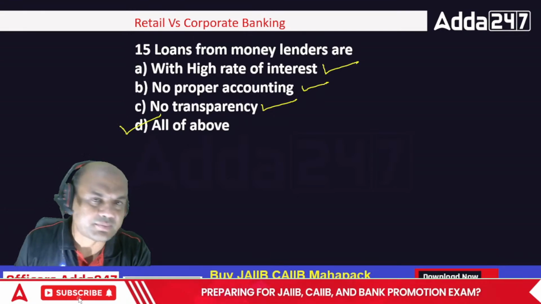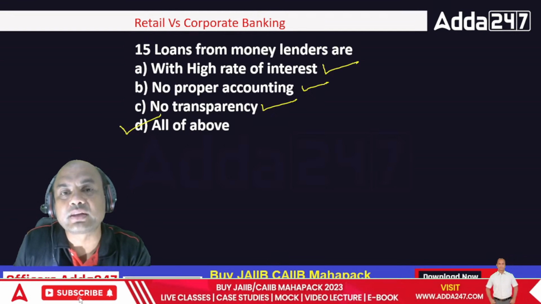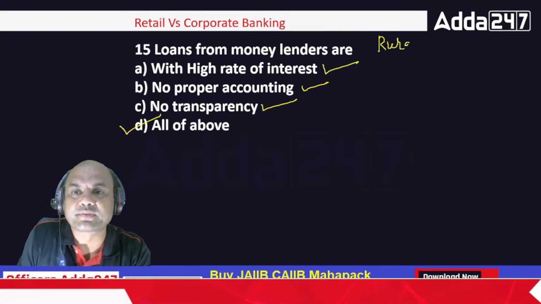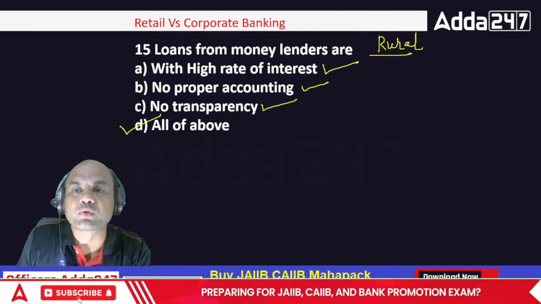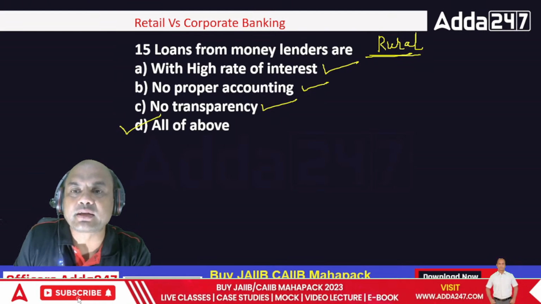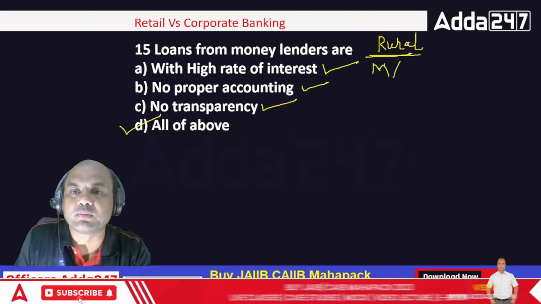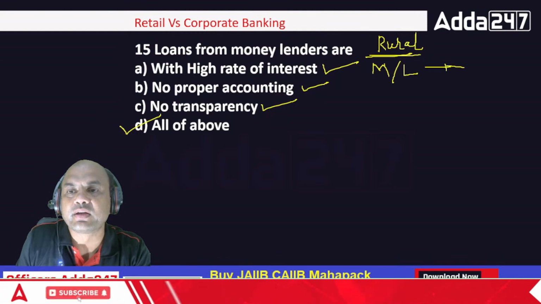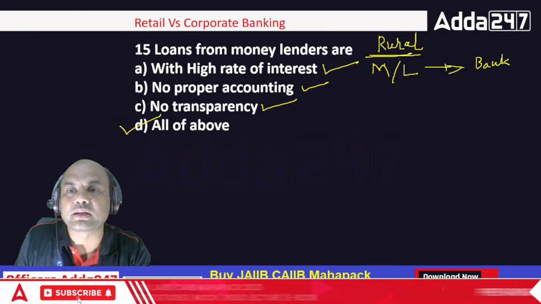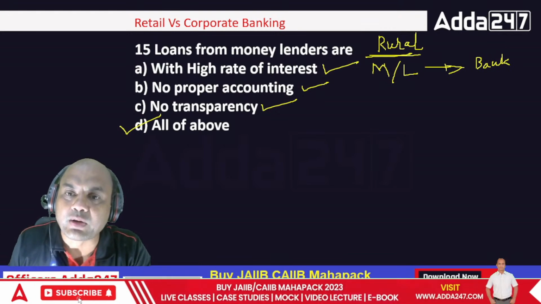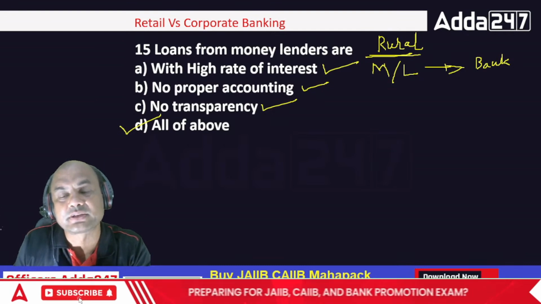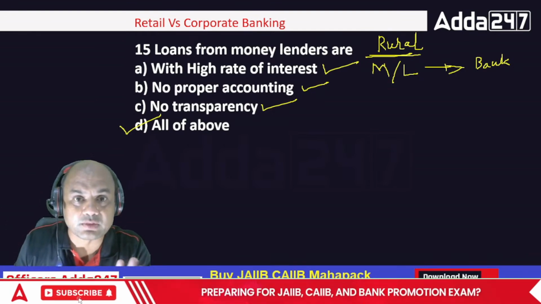Very difficult. See here. I would always suggest, why are we there in rural banking? Why do rural banking branches exist? Main job of rural banking is to convert the customers from money lenders. I'll just write ML now. Money lenders to bank. That's why these Jan Dhan accounts have been opened. Why do we have Jan Dhan accounts? So that people can come out of the grip of these money lenders. We have to bring the customers out of the grip, at least rural ones.